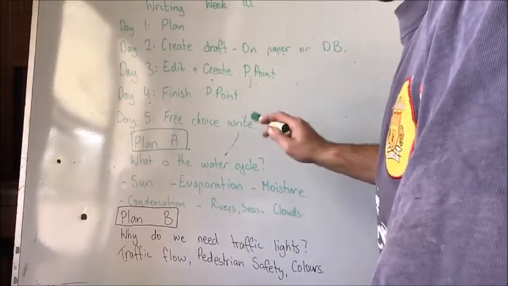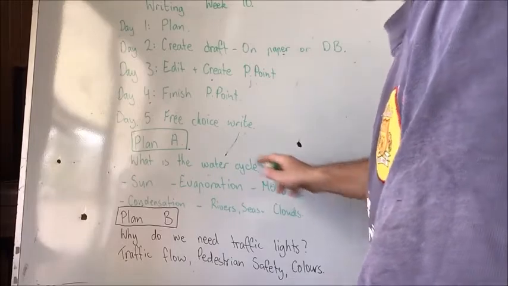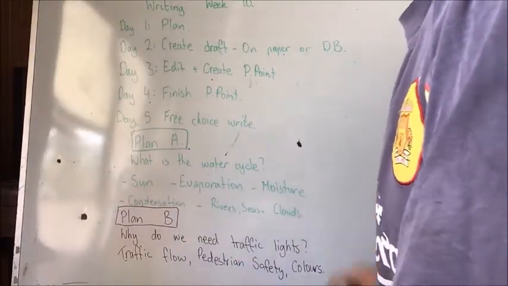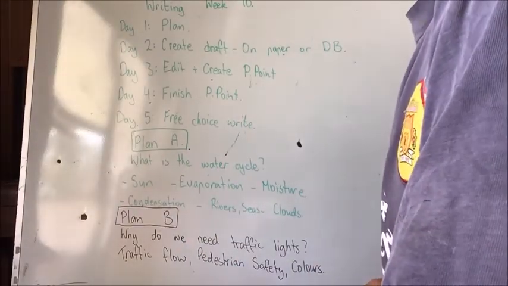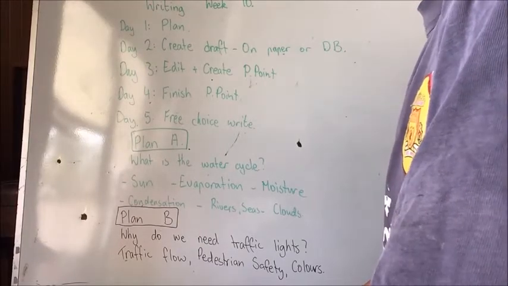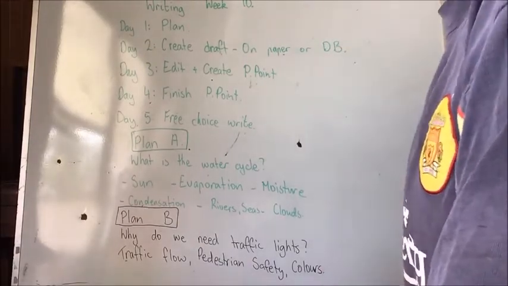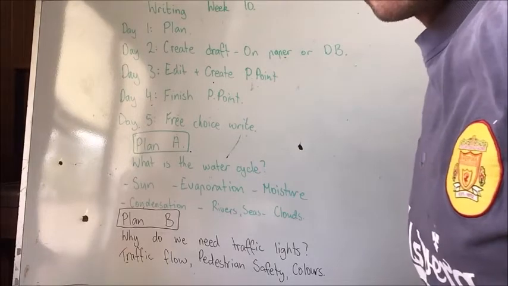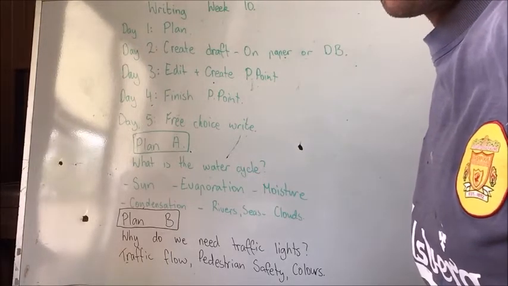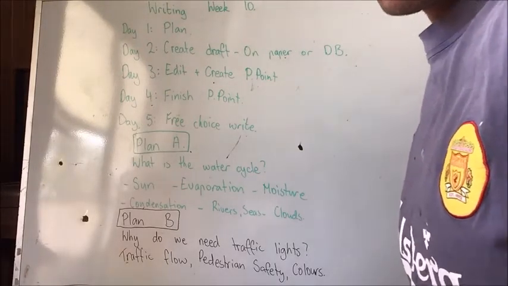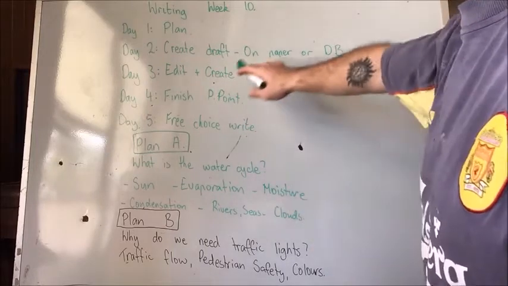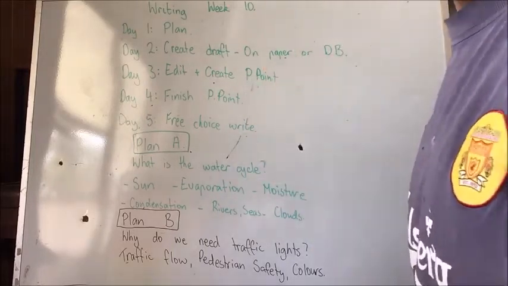Now, on day 2, from this information, you're going to research a bit deeper and you're going to explain the exact process of what happens. Okay, now you're going to put that preferably on the DB writing. Otherwise, you put it in your book and you take a picture and you upload it, but preferably on the DB writing. So you're going to give me a rough draft of what that could look like.